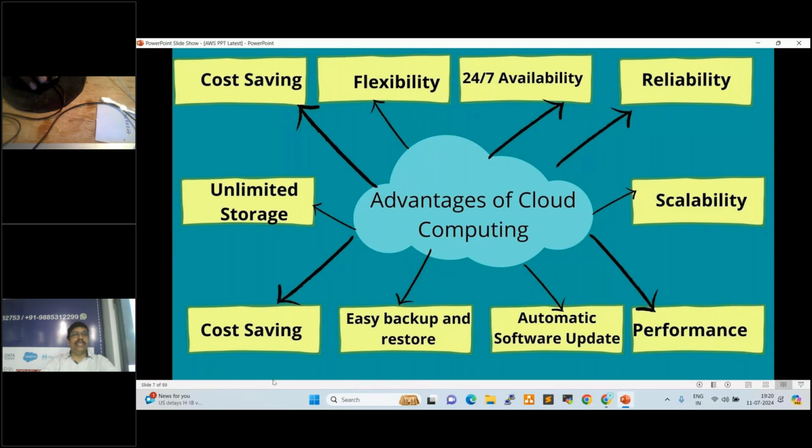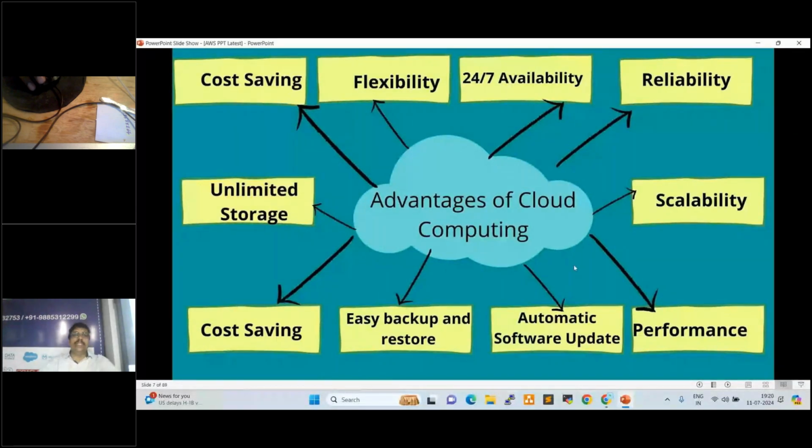And also cost saving, already discussed here. Cost will be saved compared with physical environments. And unlimited storage. However much storage you require, you can expand and utilize. So these are all advantages of cloud.